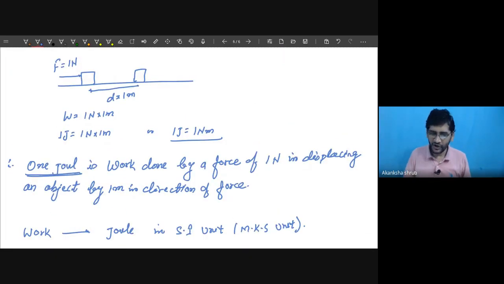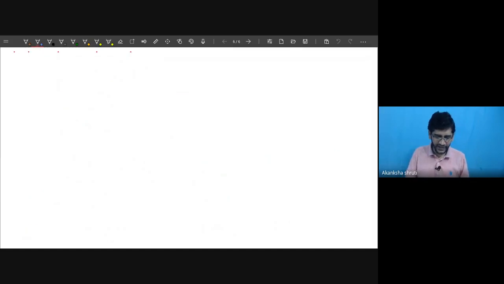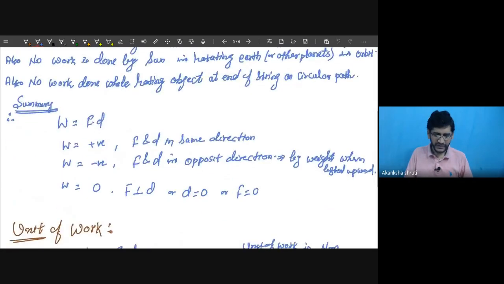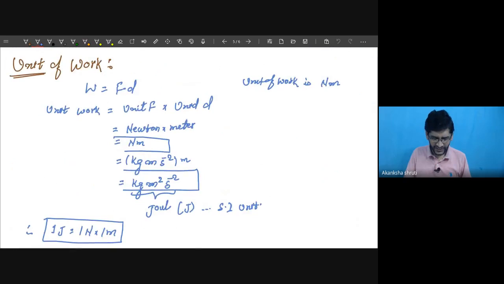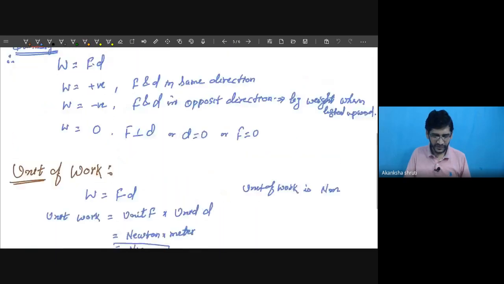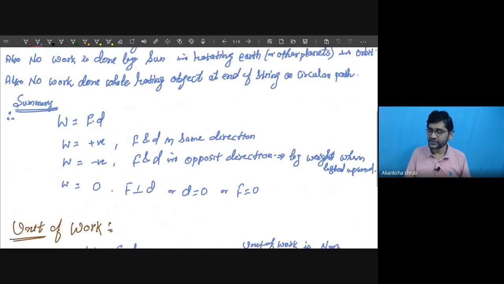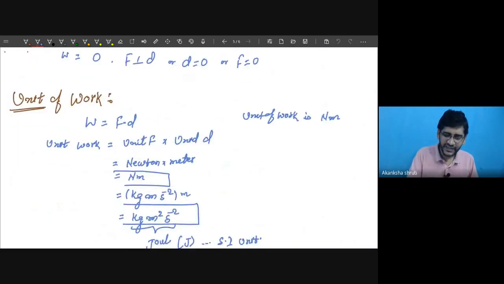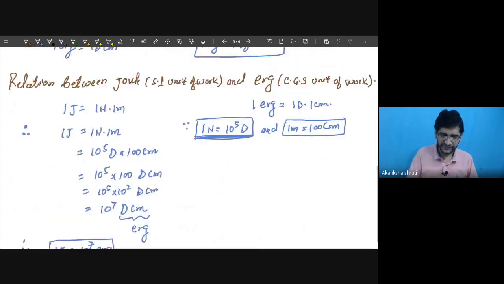This way we have learned the definition of work, then the type of work, whether positive, negative, or zero, then the unit of work, various units, CGS unit and SI unit.